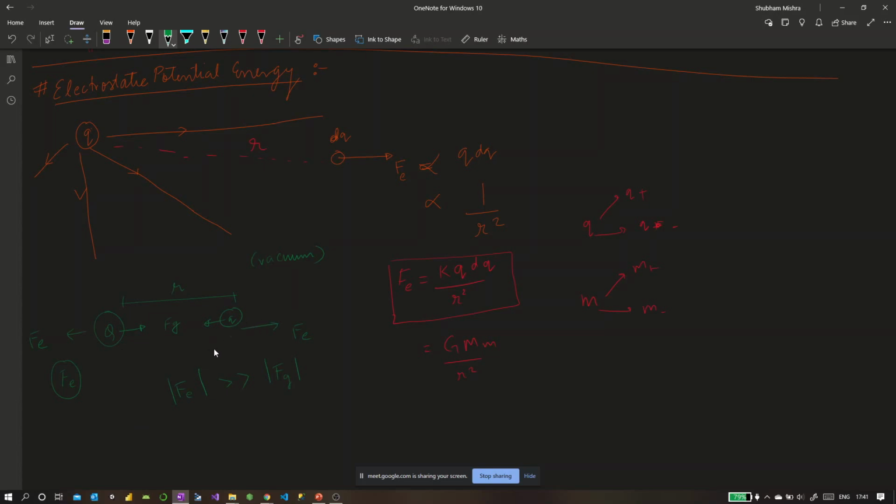That can also happen, okay. Let's say I have very huge masses, but the charges on them are very small. In that case, the gravitational force will win over the electrostatic force, okay. You get the point, right?